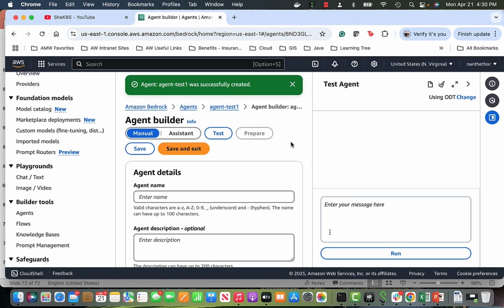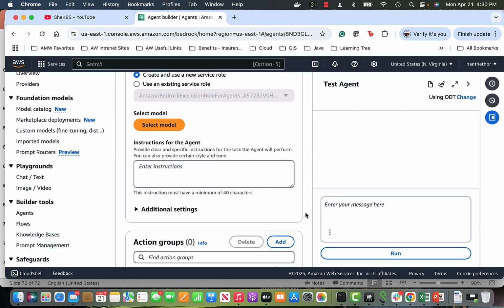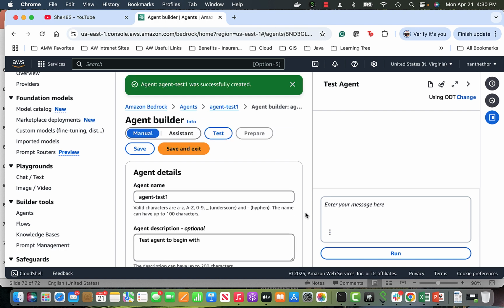Okay, so now this is the agent builder. What we are going over here is a name and a description. In addition, now we have to select the model. So this is the important part. Let's see if I can go down.